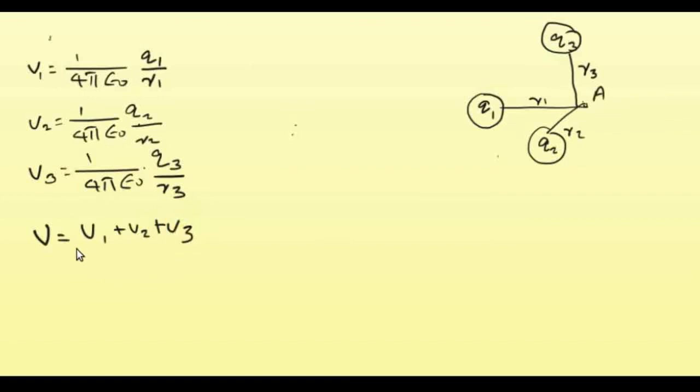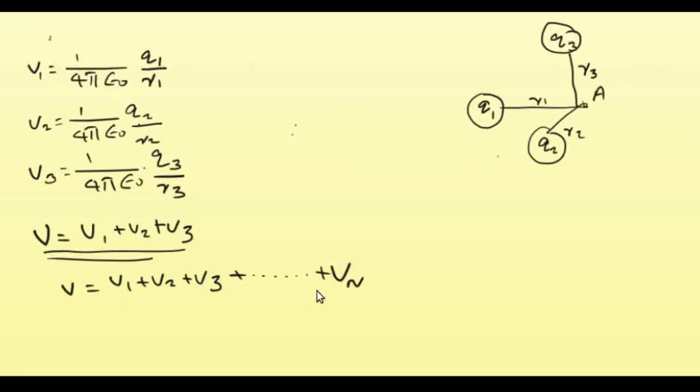It is simply V is equal to V1 plus V2 plus V3, an algebraic addition of the individual potentials. If there are n number of charges, then the total potential will be V1 plus V2 plus V3 plus etc. up to Vn. So this way you can easily find the potential due to any number of charges at a point A.